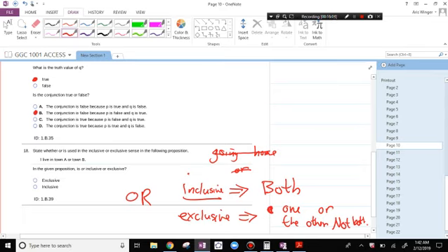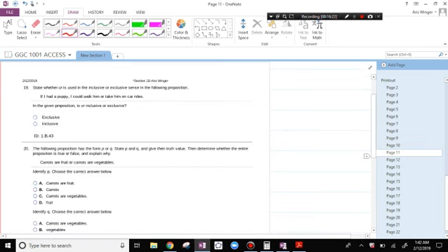I live in town A or town B. I can only do one. I can't do both. State whether or is used in the inclusive or exclusive sense in the following proposition. If I had a puppy, I would walk him or take him on car rides. I can actually do both of those.